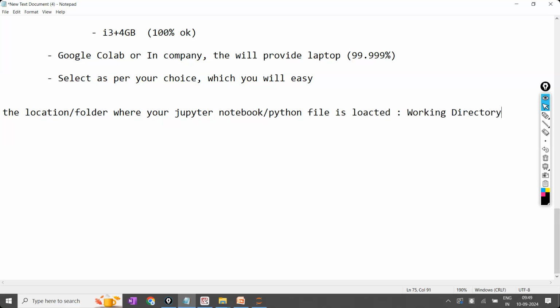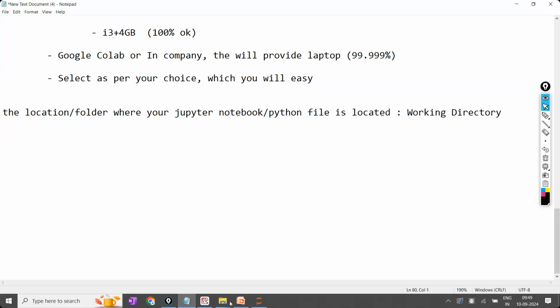Working directory. Now, what is meant by directory? Directory means path or location. Location is called as directory. Working means where you are working, means what file you are working on, where it is located. Okay, the location or the folder where your Python file is located is called as working directory.